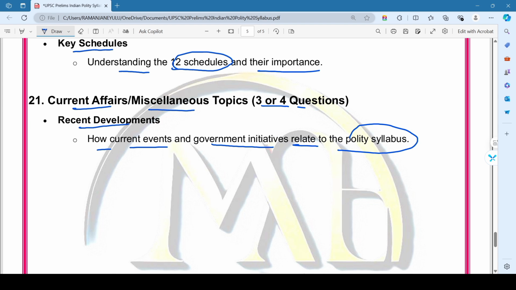So finally, that's a comprehensive overview of the Indian polity syllabus for the UPSC civil services examination prelims. Remember, these topics are not just about rote learning, but about understanding these concepts deeply. So make sure to focus on the key areas we have discussed, as they are crucial for both prelims and mains as well.